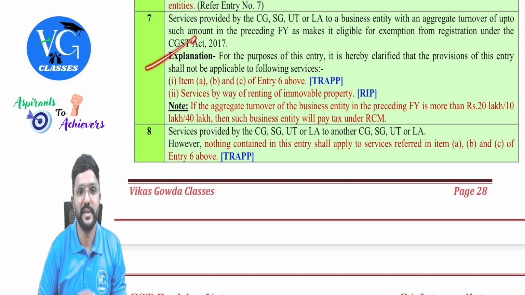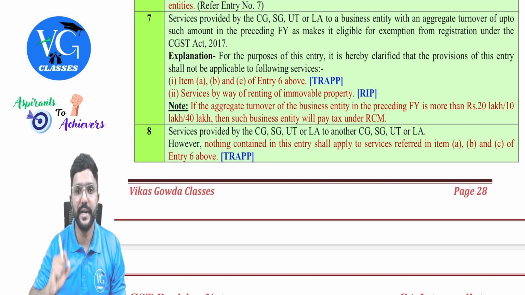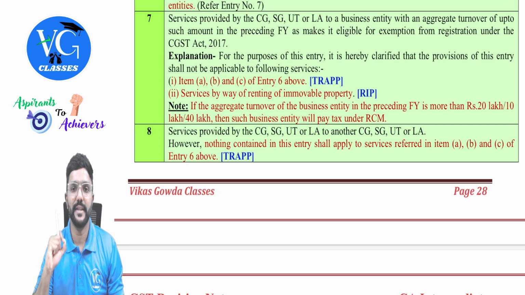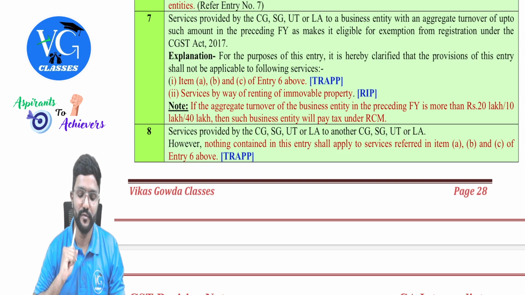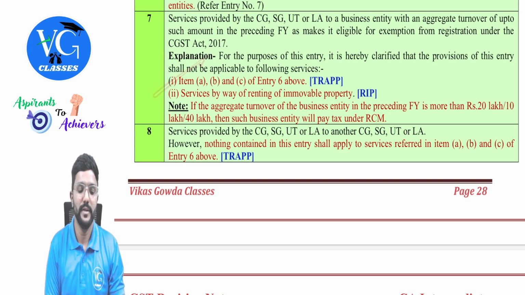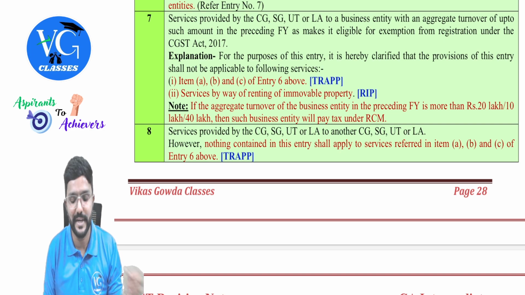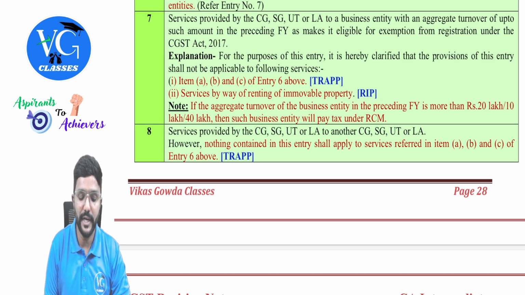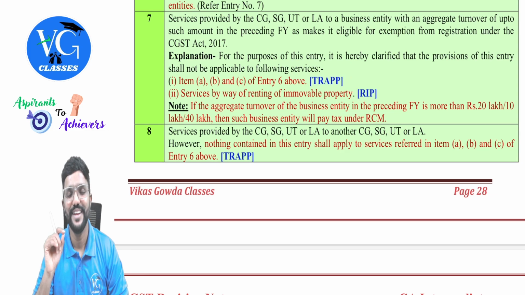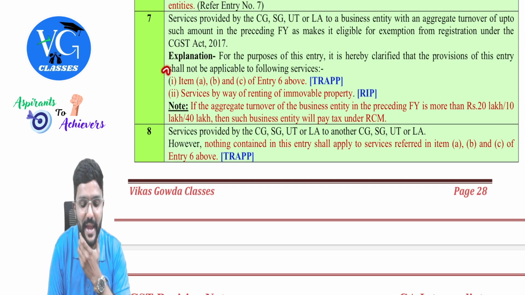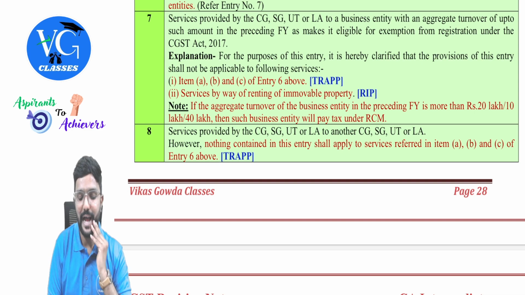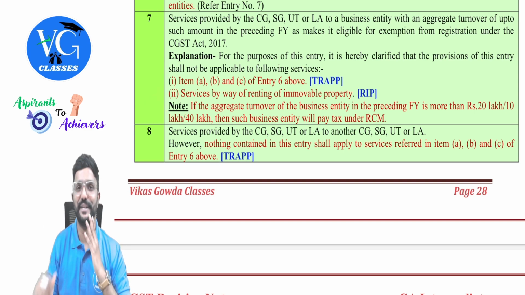Okay. Explanation. For the purposes of this entry, it is hereby clarified that the provisions of this entry shall not be applicable to the following services. Which are those? The TRAPP. Okay. So entry 7 will not include TRAPP and even RIP, that is renting of immobile property. Guys, if you remember, even in RCM list when we were covering government services, these two were excluded from RCM. But RIP was anyway added in the next entry.